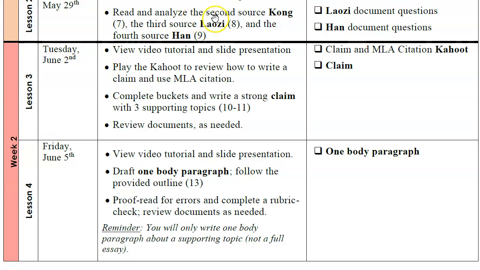In lesson 3, your ultimate goal is to submit a claim, and in preparation for that, there will be a Kahoot that you can use to practice quick questions about both claim and MLA citation. And then by the end of week 2 is when you'll be submitting just 1 body paragraph. Remember that you will write only 1 body paragraph about a supporting topic that's in your claim.